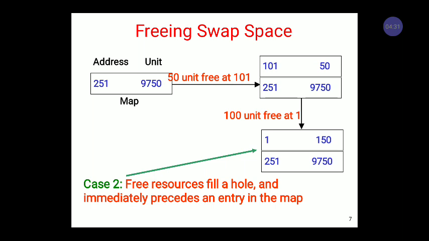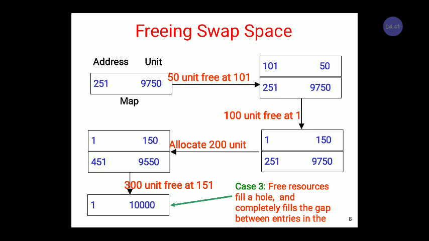The second case is that we free the resources which fill the hole, and it is immediately followed by the entries in the map. In the third case, first we free the 15 units at 101, then we free the 100 units at 1, then again we allocate 200 units, and then again we free the 300 units at 151.